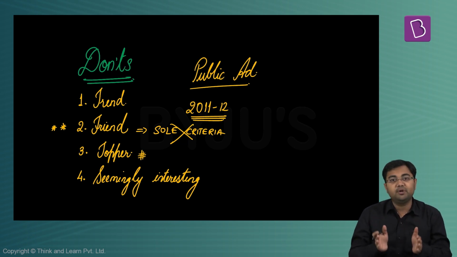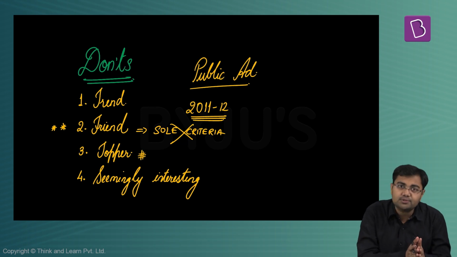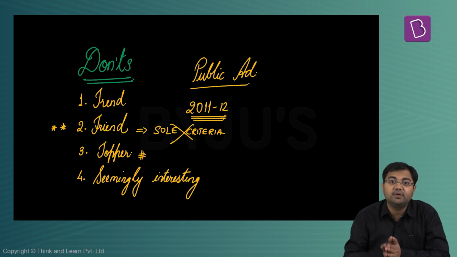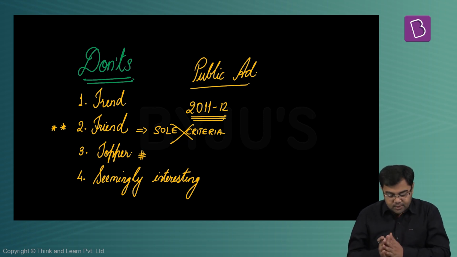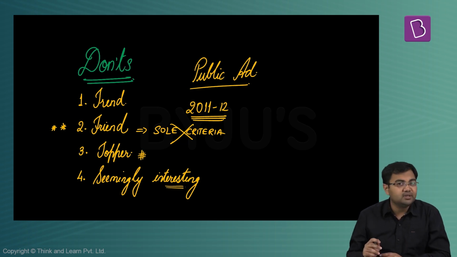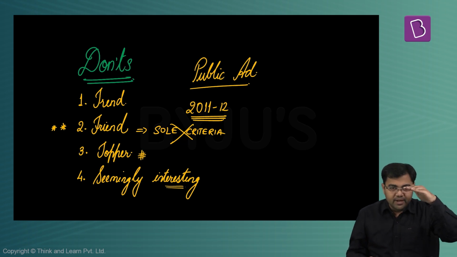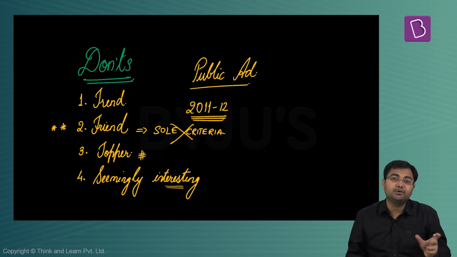You have an entire paper on political science. You have to be very good with political science also, apart from the aspects of international relations, to be able to crack the paper. So this is just an example. So just because something was found to be interesting should not be the sole criteria. Again, you have to break it down on the basis of all the criteria that we discussed, whether or not you should take an option.